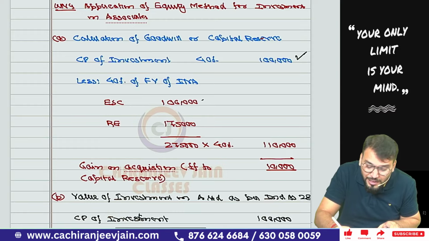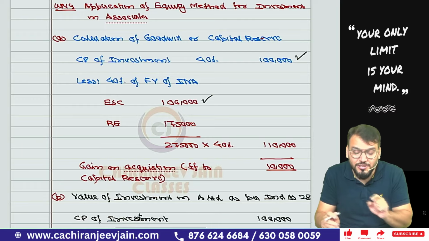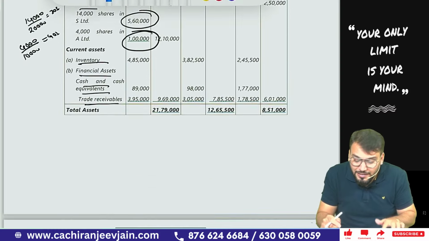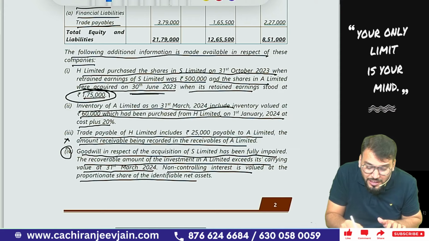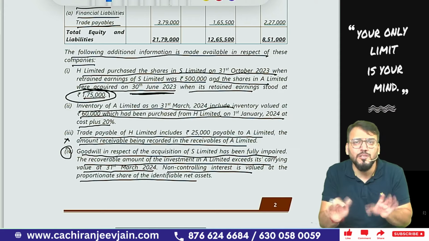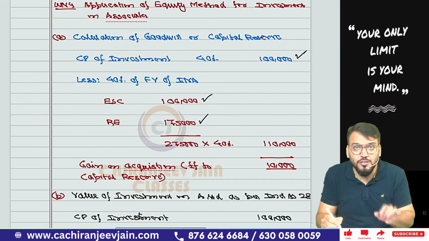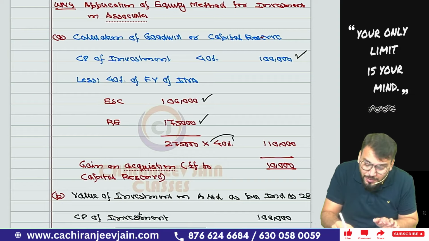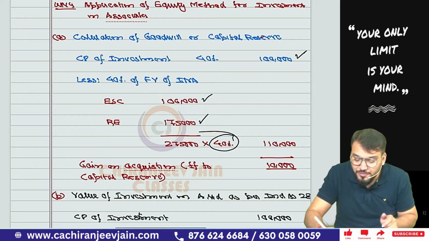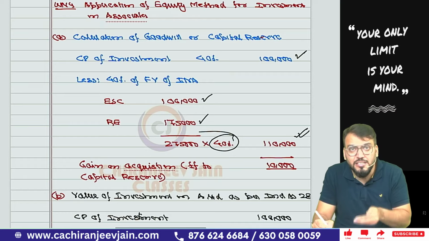So equity share capital of the associate is how much? 1 lakh. And now they have given retained earnings on the date of acquisition. In the additional information, if you read, they have already given 1,75,000 on 30 June 2023. Correct now. Therefore, no adjustment is required. So on the date of acquisition, the retained earnings were 1,75,000. So this plus this will become the INA on the date of acquisition. We'll take 40% of this. This becomes 40% of fair value of INA, 1,10,000, and you can see there is a gain on acquisition which will ultimately be transferred to capital reserve.